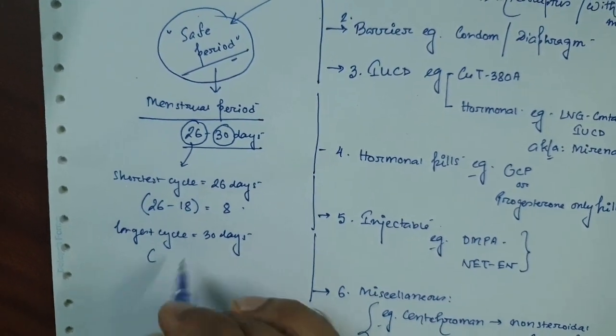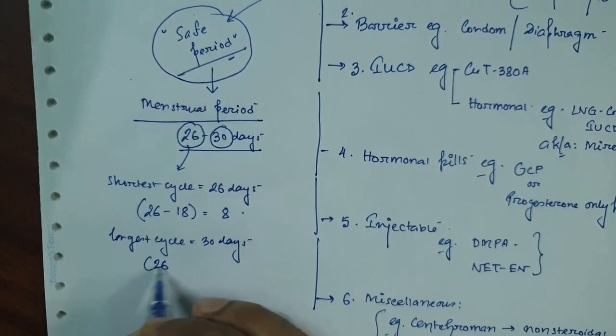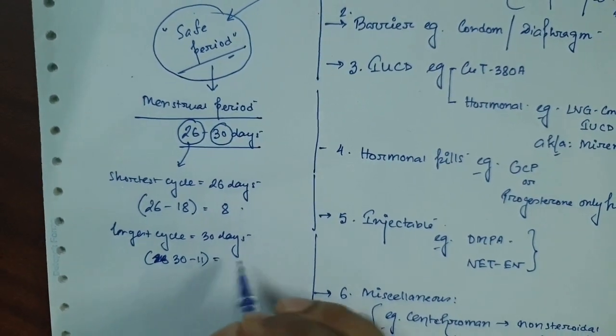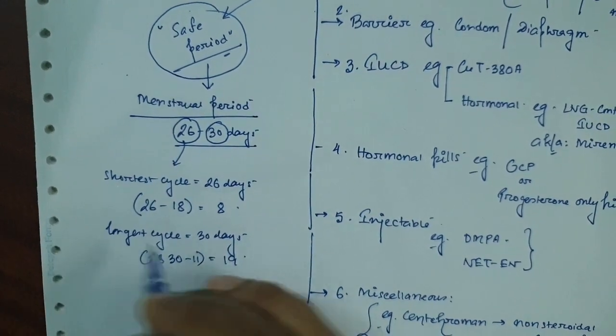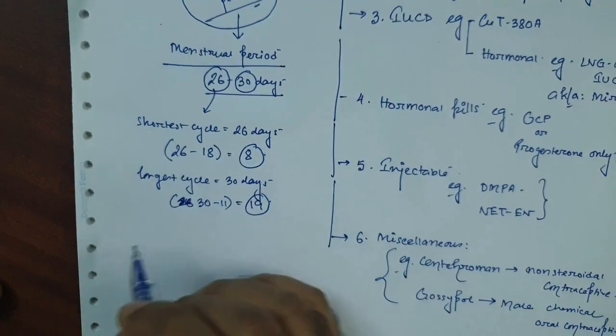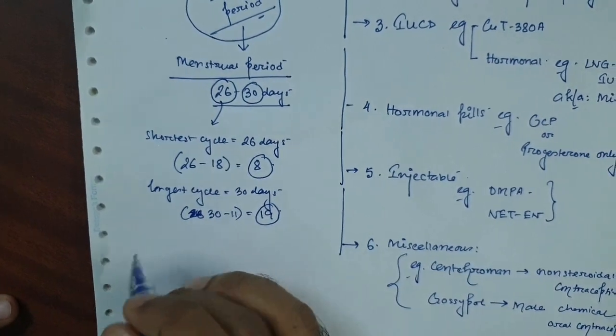Here we subtract it from the 11. So it's 19. So this 8 and 19 has utmost significance in calculating the safe period.